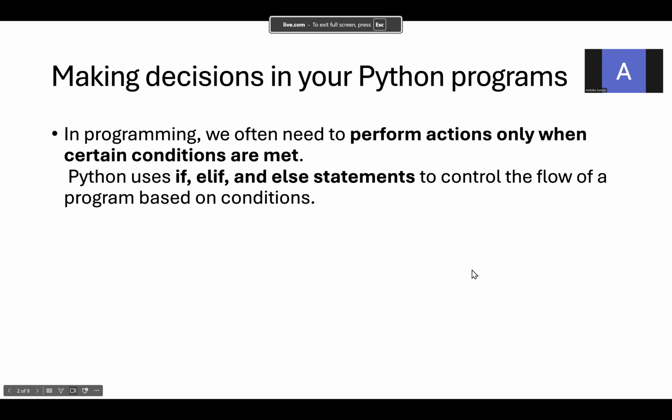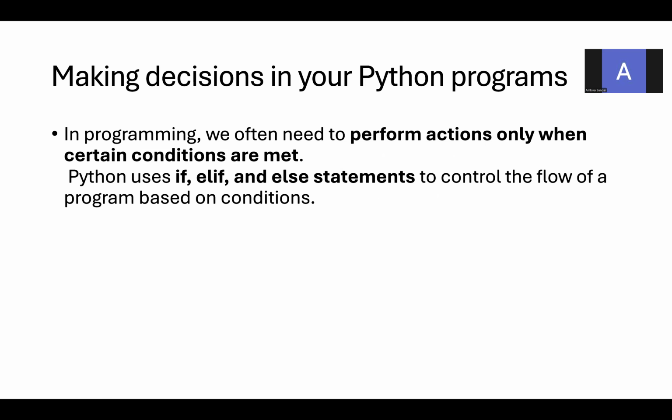Hello everyone. Today we are going to learn about the conditional statements in Python. So, making decisions in our Python programs.